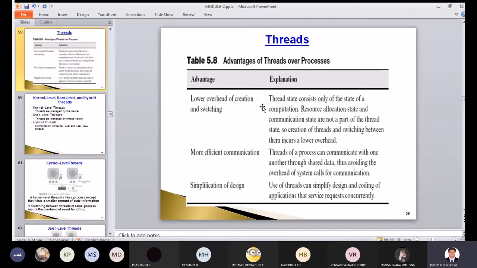Advantages when you use threads. Advantages are what? We can lower the overhead of creation and switching. Movement of here and there, and creating something, the overhead can be minimized. And we can communicate effectively. And the design is very simple. So these are the advantages when you use the threads.